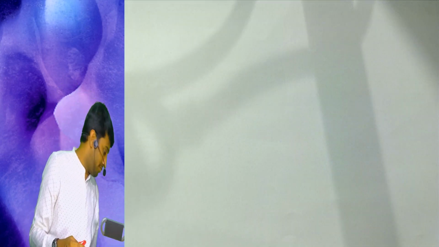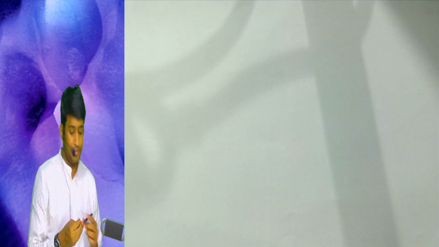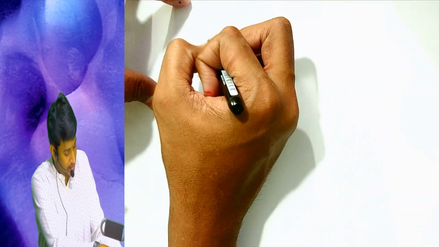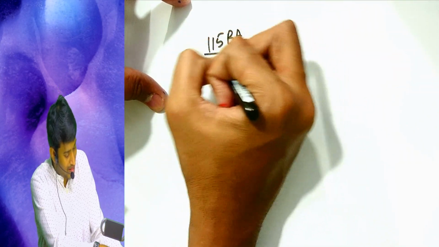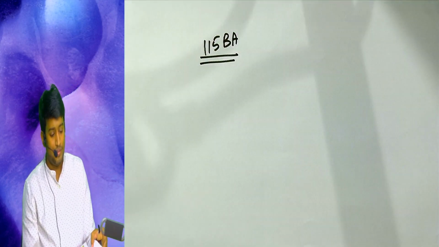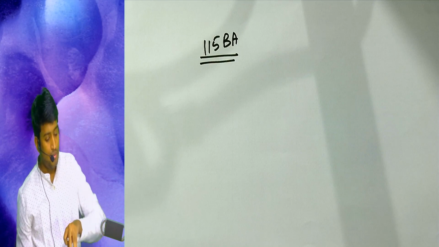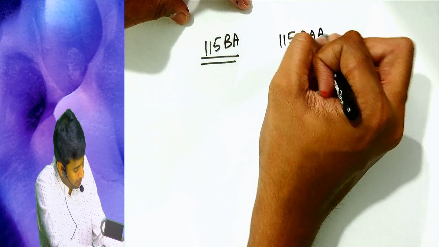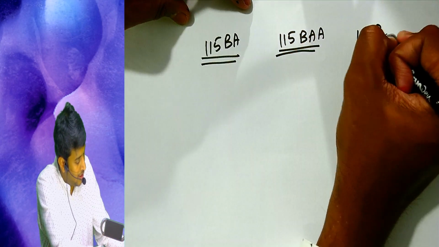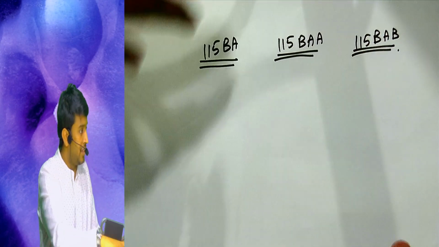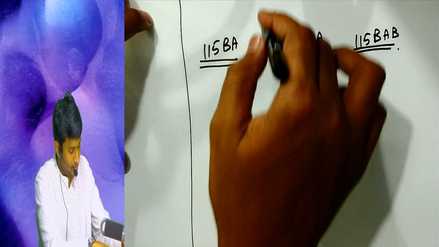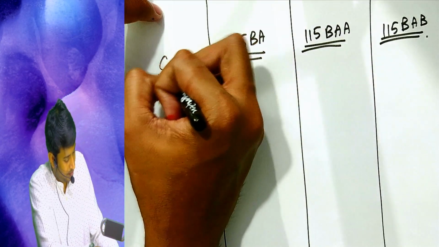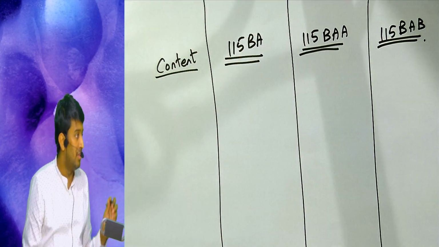Okay, sure. Now in your notebook please, write the heading: differences and similarities between 115BA, 115BAA and 115BAB.